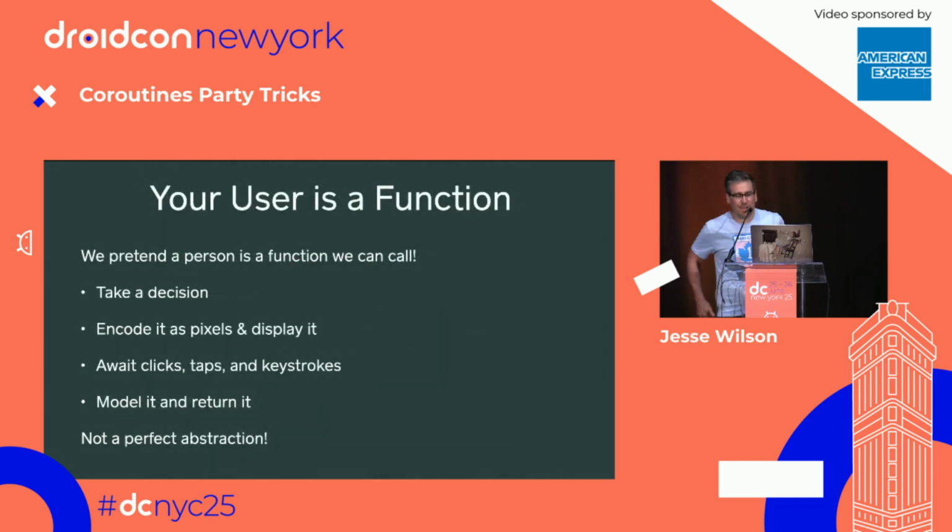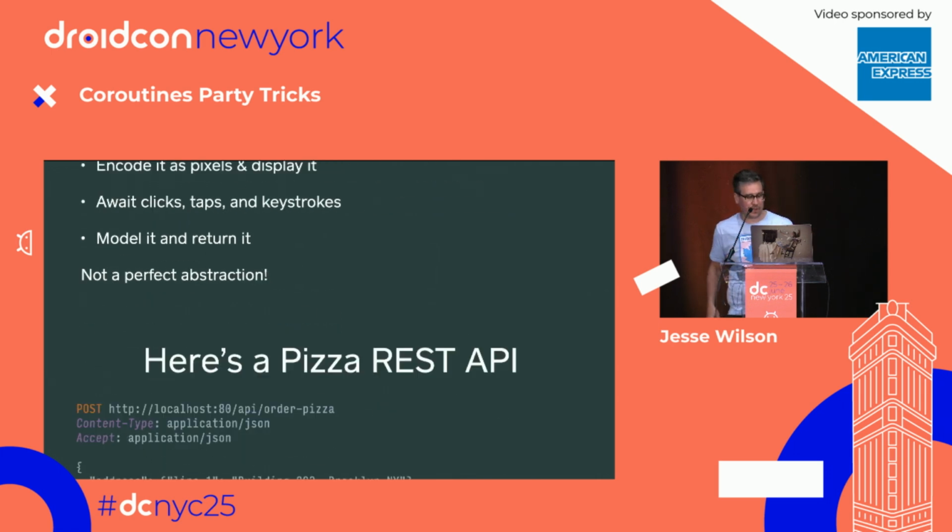All right, but what about your user is a function? So let's pretend I will have some decision. What do you want on your pizza? I encode it as pixels, and I show the user. The user clicks on ham and pineapple, and then they click the submit button, and I take that thing, and I've got a pizza picked out.